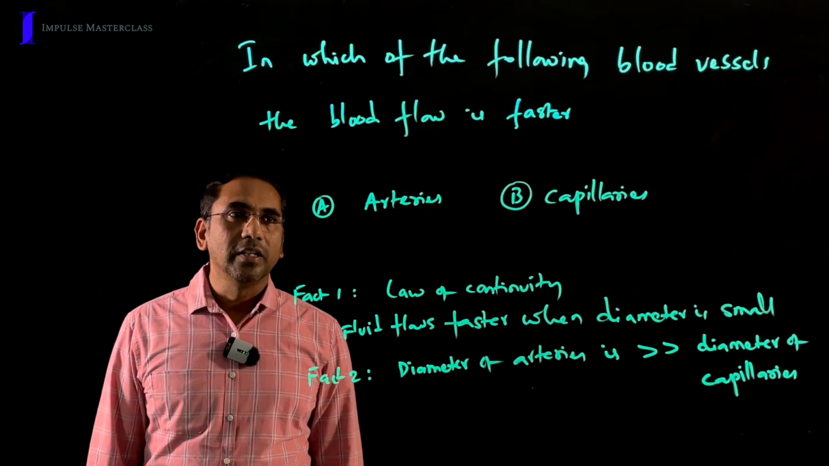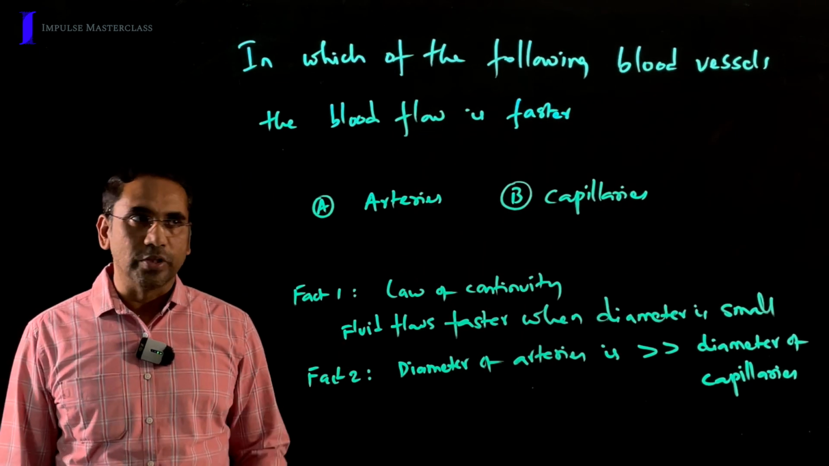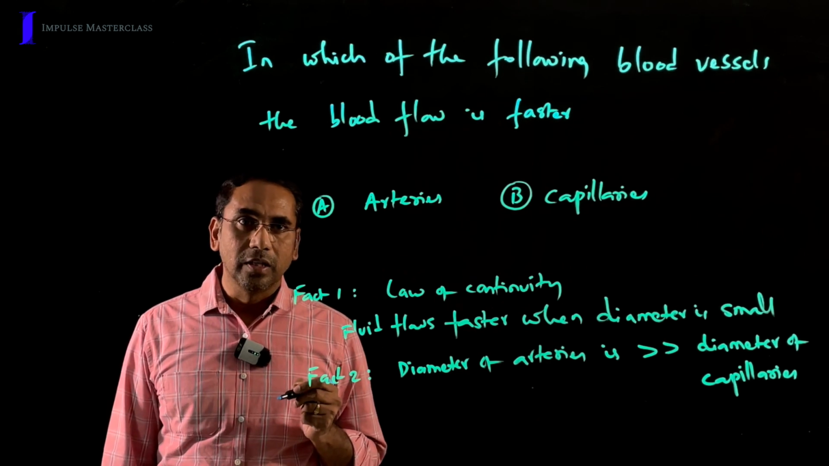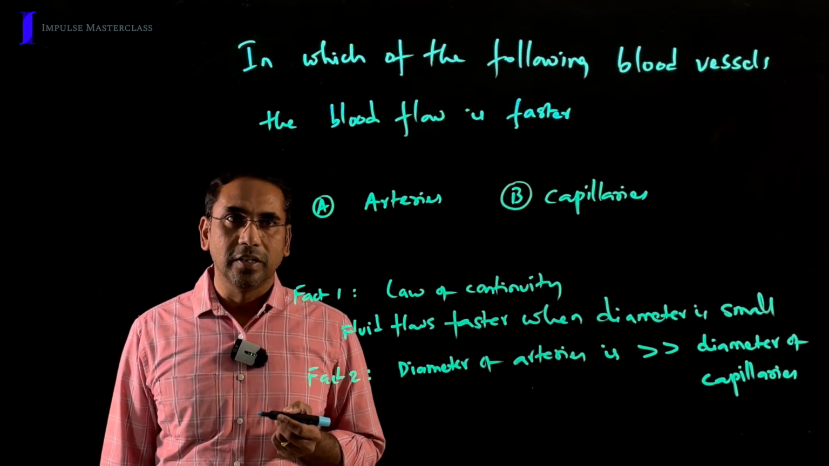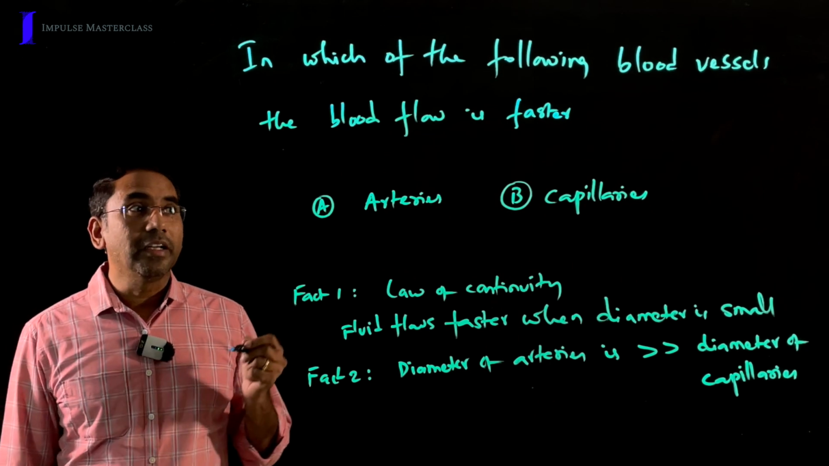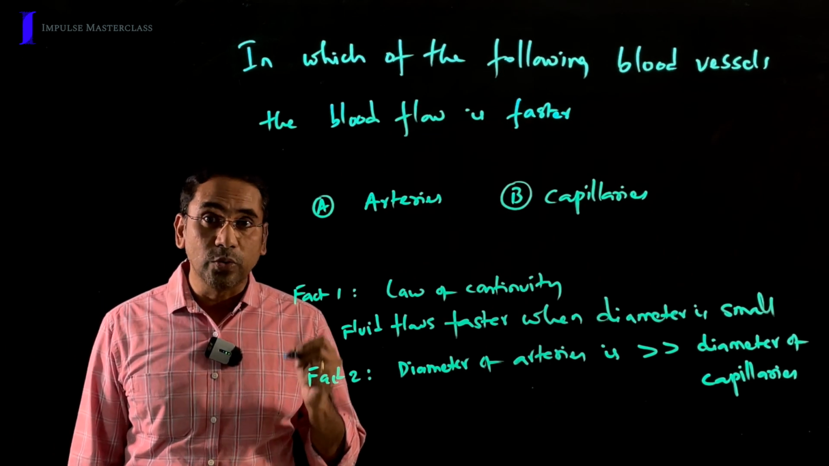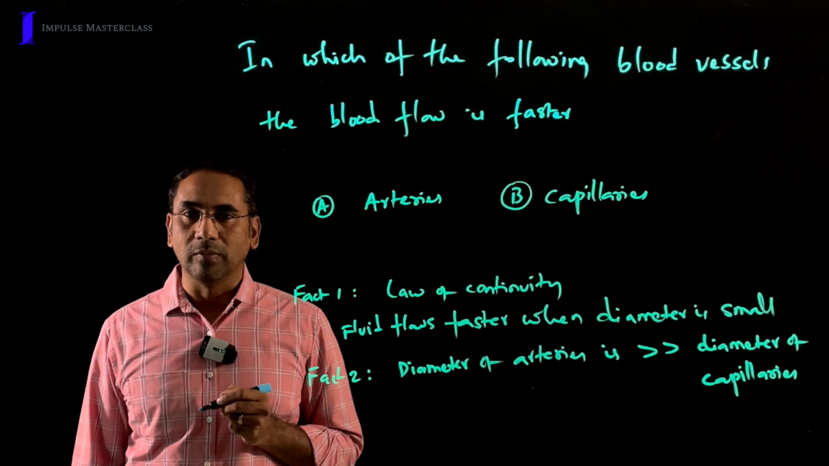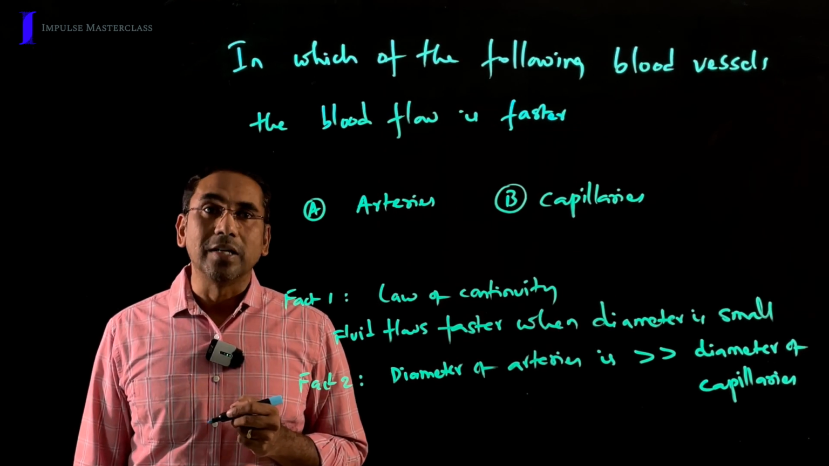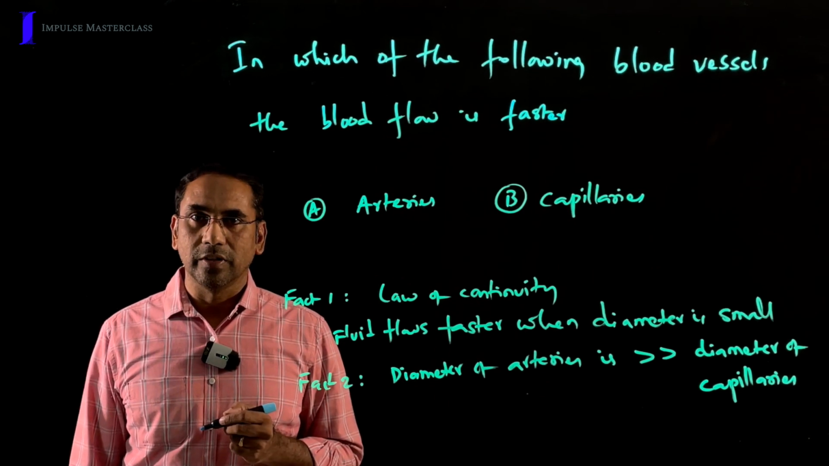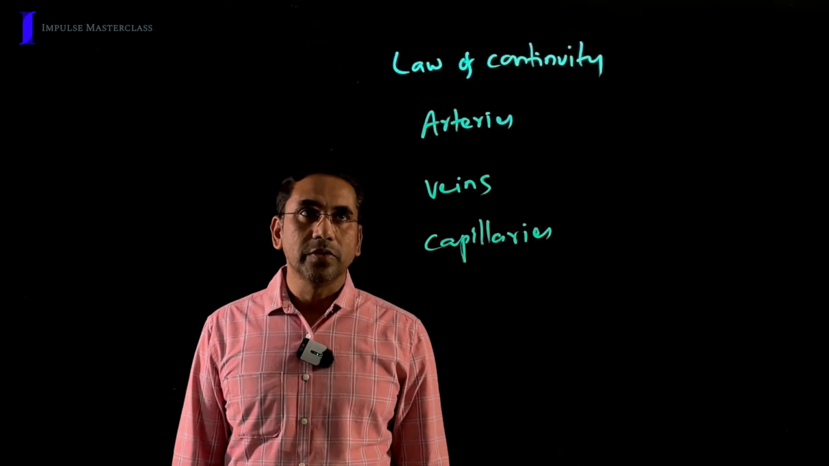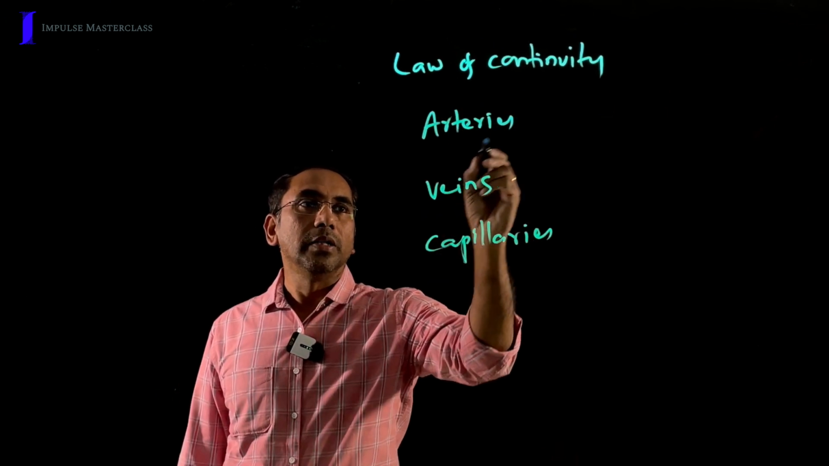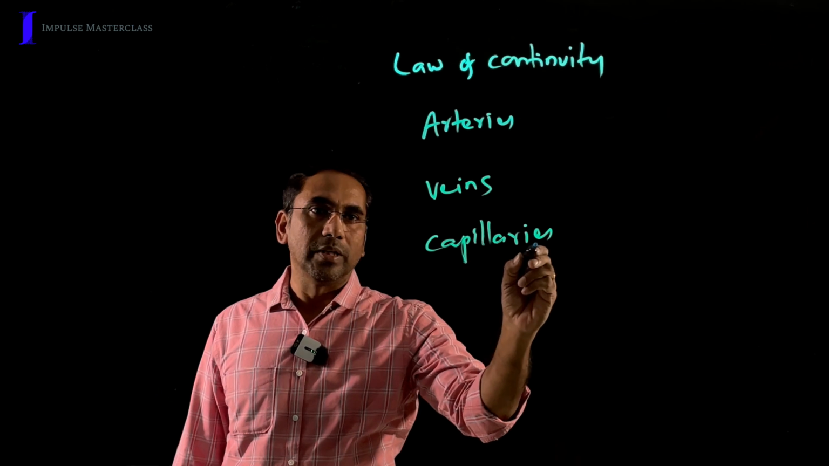When I ask this question, most of the students get confused. They think that as the capillary diameter is very small, the blood flow is very fast. But that is not true. Here in capillaries, the blood flow is very slow when compared to arteries or any blood vessel in the human body. In this video, let's see the reason for this. In order to understand it, we need to understand the law of continuity, arteries, veins and capillaries.